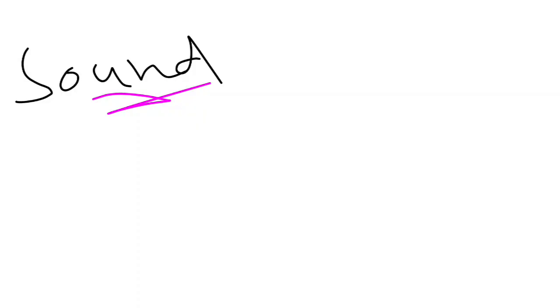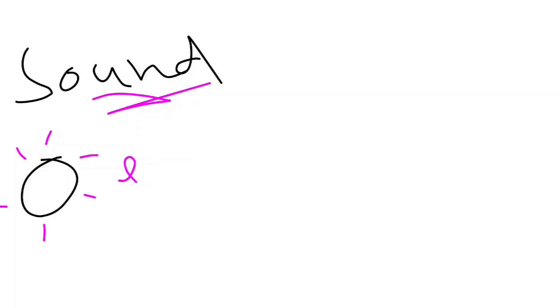Now, how does sound travel? So the vibrating body or object produces a sound in the form of energy. Let's say this is the vibrating body and it produces sound in the form of energy. This is just a visual representation, it's not accurate.